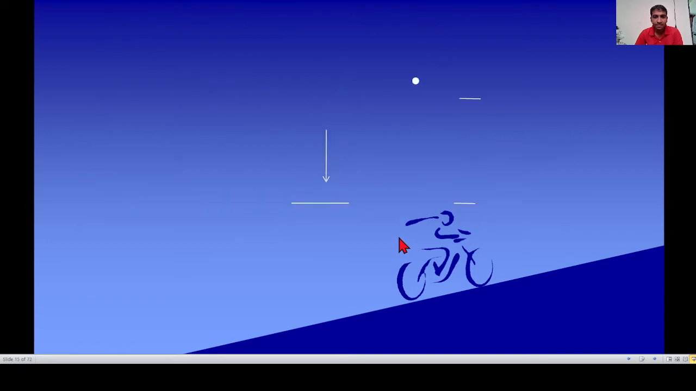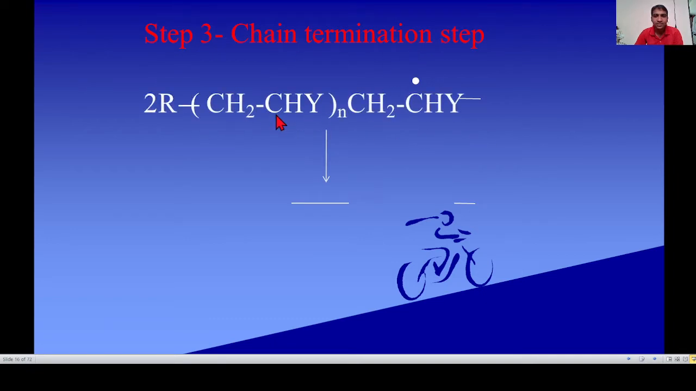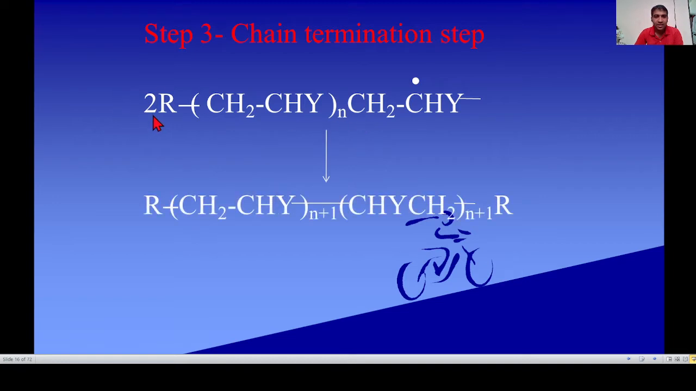And the last step is the chain termination step. In this reaction, free radicals react with free radicals. Two free radicals react with each other to form the final product, and the reaction stops.